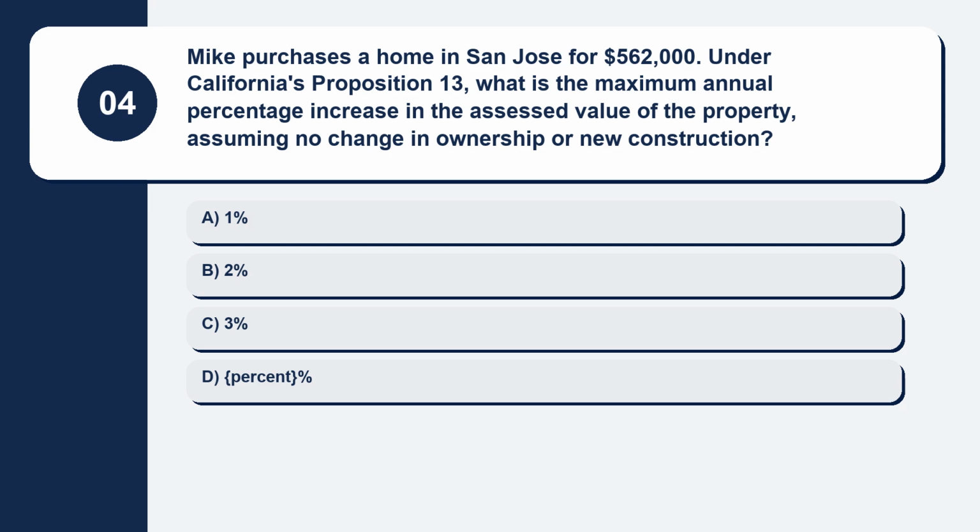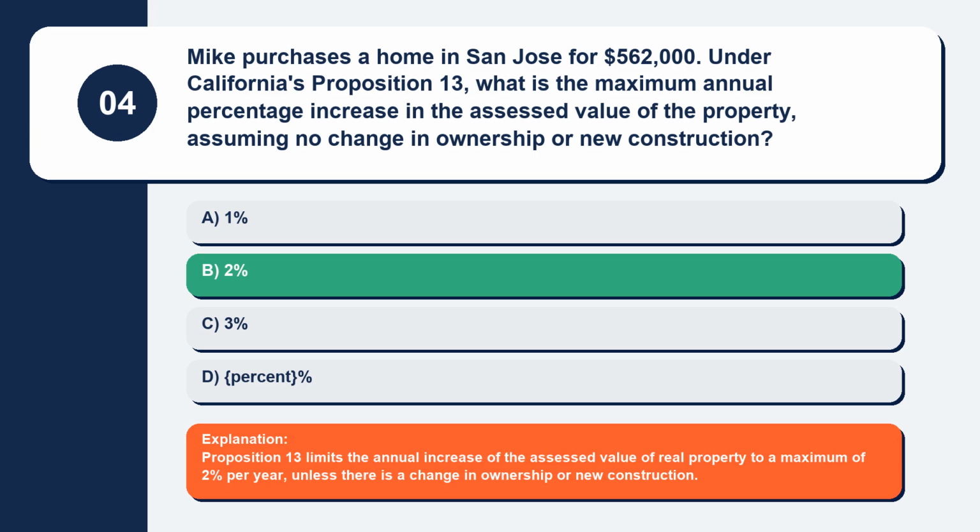Question 4. Mike purchases a home in San Jose for $562,000. Under California's Proposition 13, what is the maximum annual percentage increase in the assessed value of the property, assuming no change in ownership or new construction? Here are your options. Option A, 1%. Option B, 2%. Option C, 3%. Option D, 5%. The correct answer is option B, 2%.